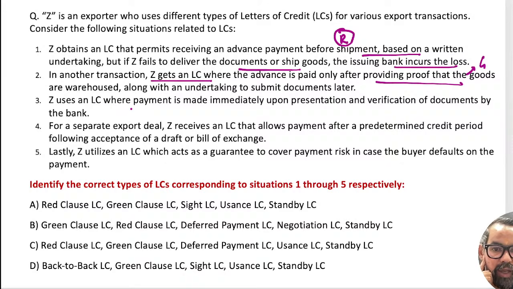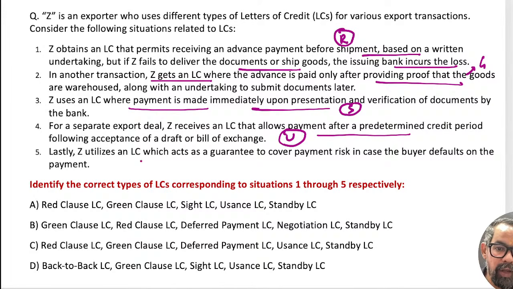In another, the LC payment is made immediately upon presentation. So this is your sight bill or sight LC. Then we have a separate export deal where Z receives an LC that allows payment to a predetermined creditor following the acceptance of a draft. So this is your usance bill or usance LC. Then lastly, we have the LC which acts as a guarantee to cover, the standby LC, right? So standby LC. This is the one.